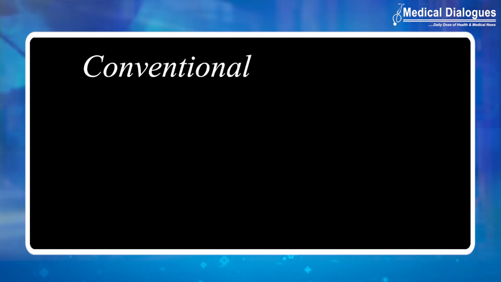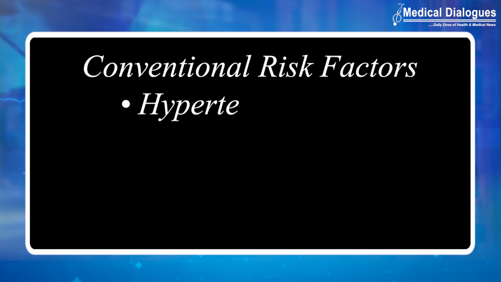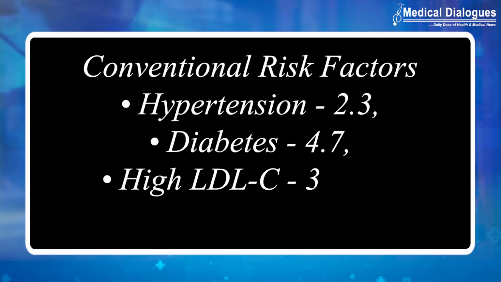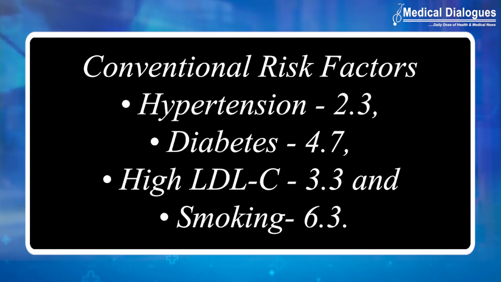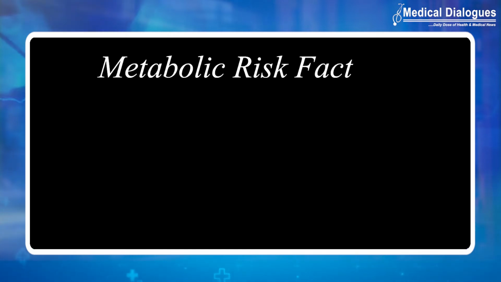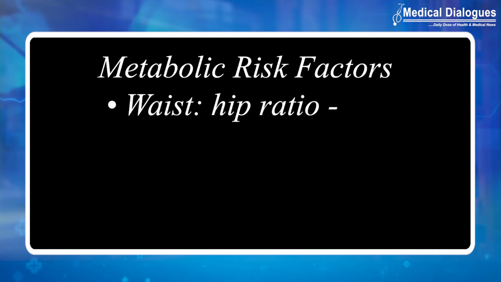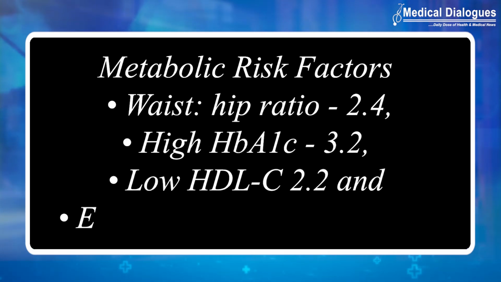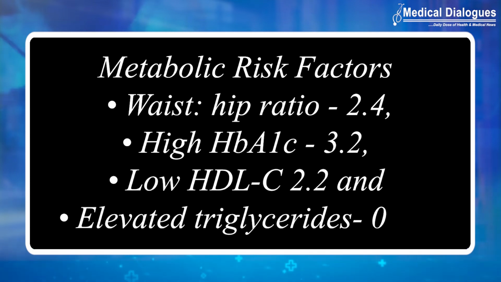So the conventional risk factors were hypertension at 2.3, diabetes 4.7, high LDL cholesterol 3.3, and smoking 6.3. While the metabolic risk factors were waist-hip ratio at 2.4, high HbA1c at 3.2, low HDL cholesterol at 2.2, and elevated triglycerides at 0.8.